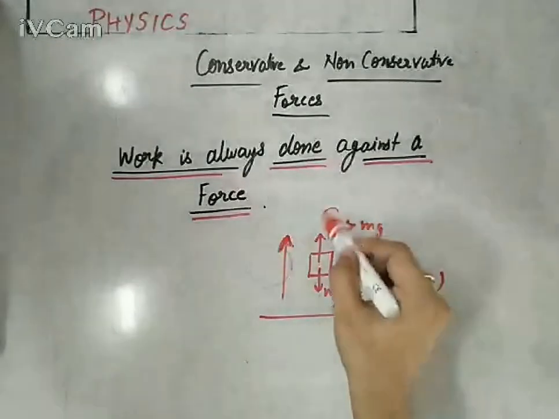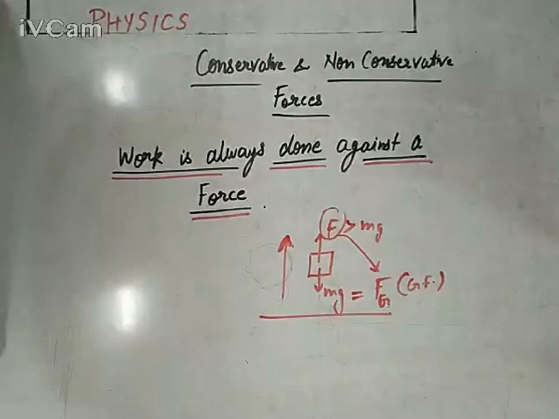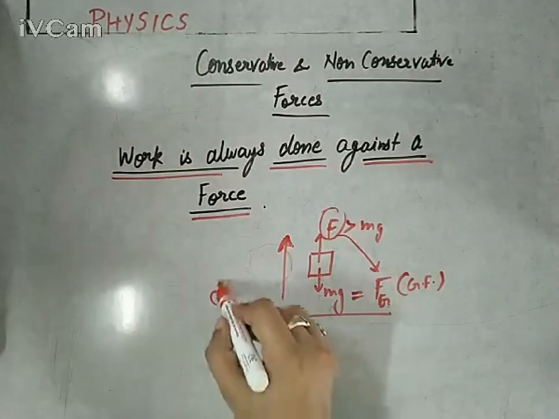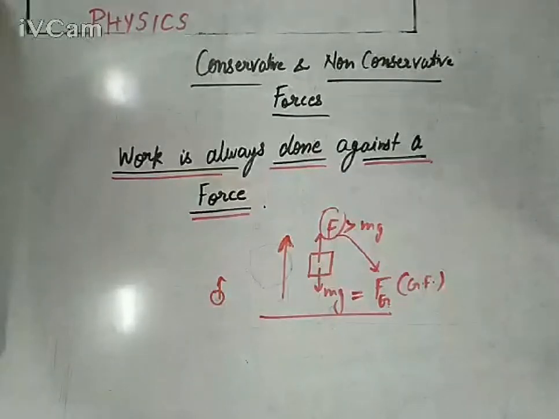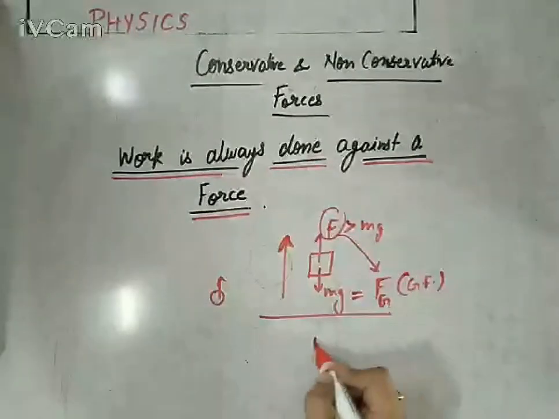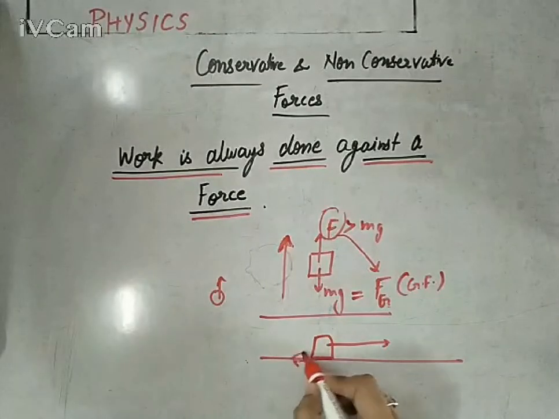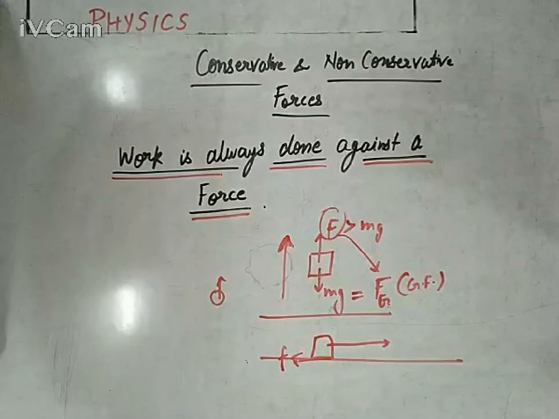So you are talking about this force, and the origin of this force is this gravitational force. If there is no gravitational force acting on a body, there is no need to apply a force to displace it. So no work will be done. So clearly, work is always done against a force. Here the force is gravitational force. If you are displacing a body on a surface horizontally, you are doing work against the frictional force.